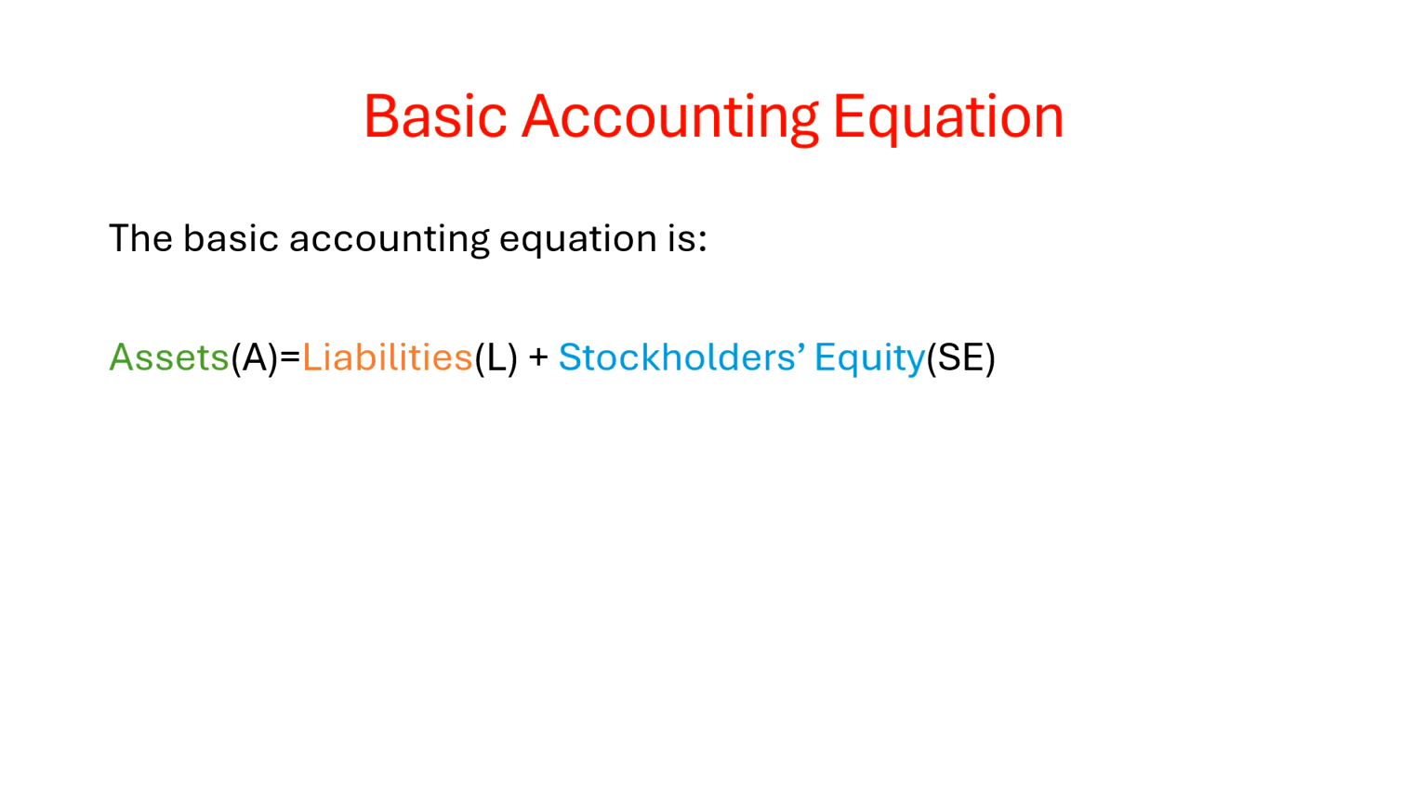The basic accounting equation is this: assets equals liabilities plus stockholders' equity. For the equation to work, we must remember that both sides of the equation must be equal. Assets can never be greater or lesser than liabilities and stockholders' equity. If assets are greater or lesser than liabilities and stockholders' equity, then you know that a miscalculation was made.